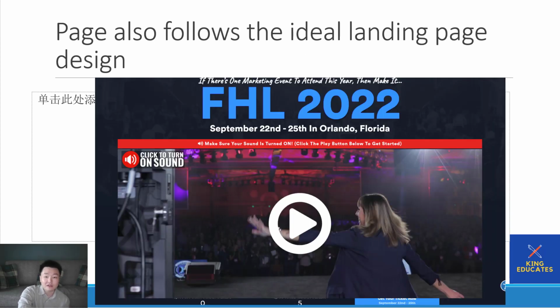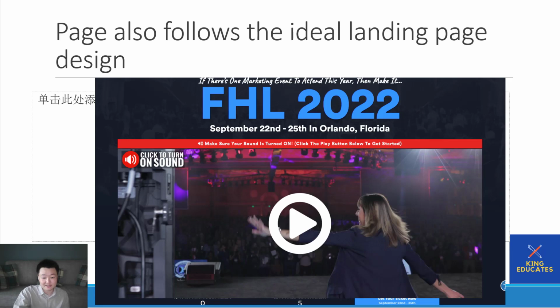The page also follows the ideal landing page design. This is his actual web page. You've got the headline on top, a video sales letter, and then everything else I talked about follows afterwards. So this is the ideal landing page design, the ideal ad design, and the ideal product description design. All of those designs follow the exact template that I told you about because it works. And embedded within that template are the sales message structures that I told you about in the last lesson.